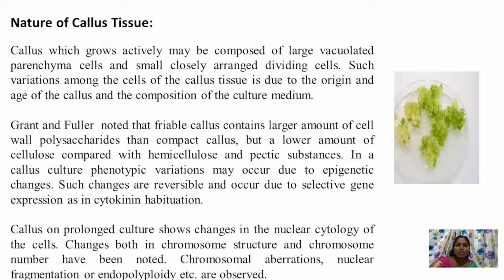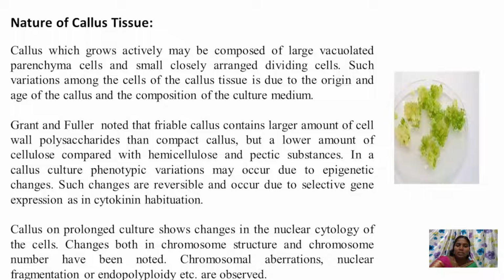So what is the nature of this callus? The callus, which grows actively, may be composed of large vacuolated parenchyma cells and small closely arranged dividing cells. Such variations among the cells of callus tissue are due to the origin and the age of the callus and composition of culture media.